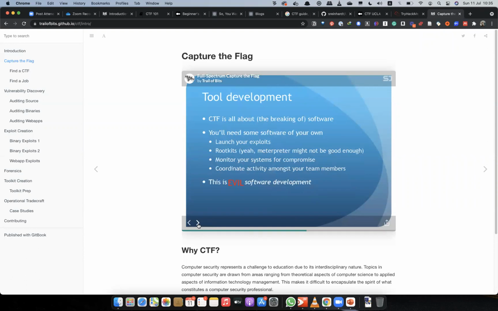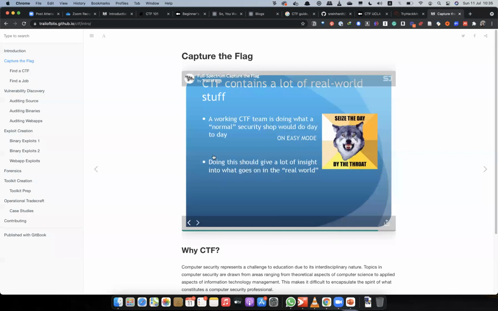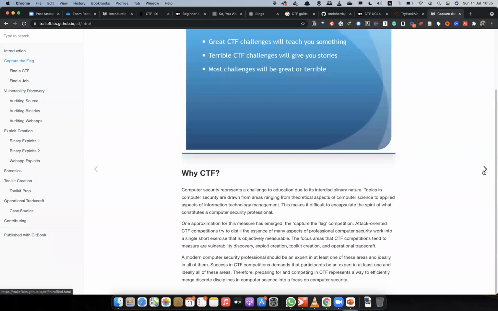I'm not going to go into too much detail. There will be a few different lessons we actually go through. I will create some videos on this as well. I promise that, don't worry. But you can read through, right? So now you know why CTFs. I think that is a very generic thing.